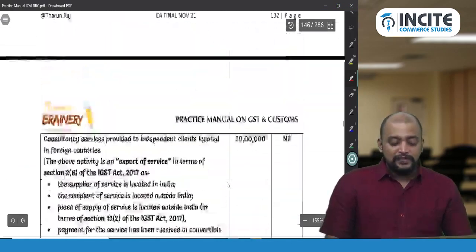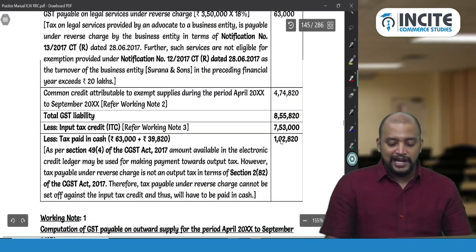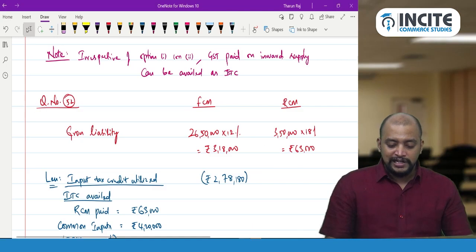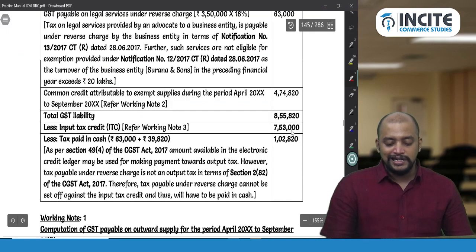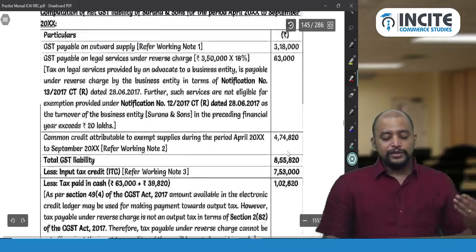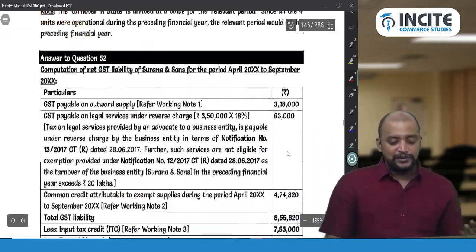And thereafter computation of net liability. So what is the tax paid in cash? So 1,02,820. How 1,02,820? This sum. So 39,820 plus 63,000. So 1,02,820 is the sum. Okay. So this is how the answer is being given, and I gave the explanation related to that completely.